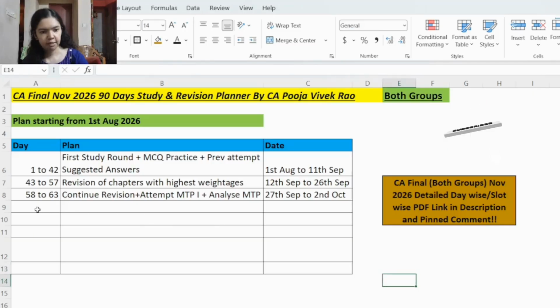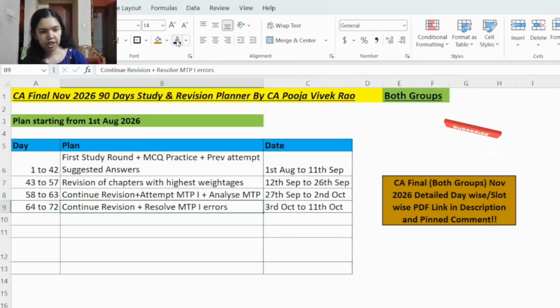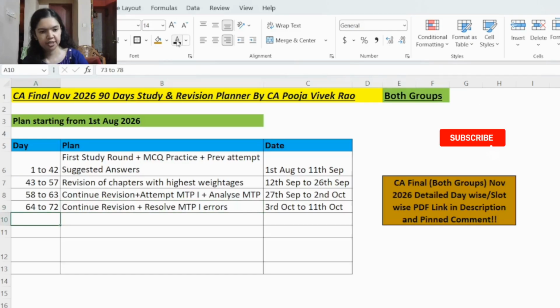So let's see the summary now. From day 64 to day 72, that is 3rd October to 11th October, you will continue the revision of the other chapters, plus you will resolve the MTP1 errors. Whatever errors you would have noted down, you will work on those errors.